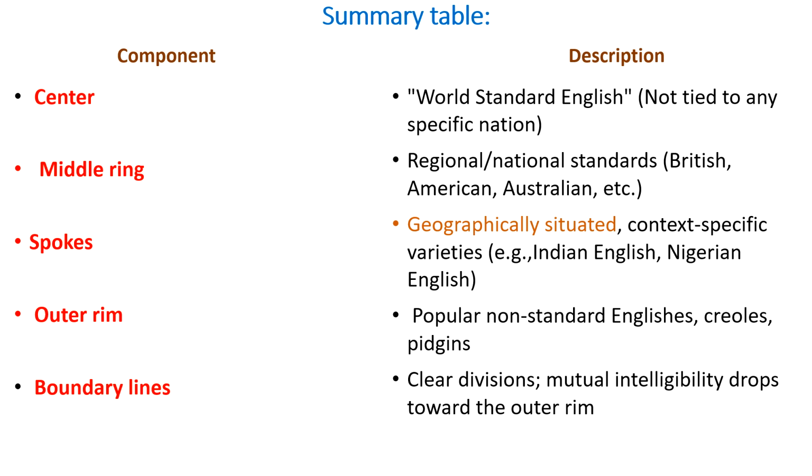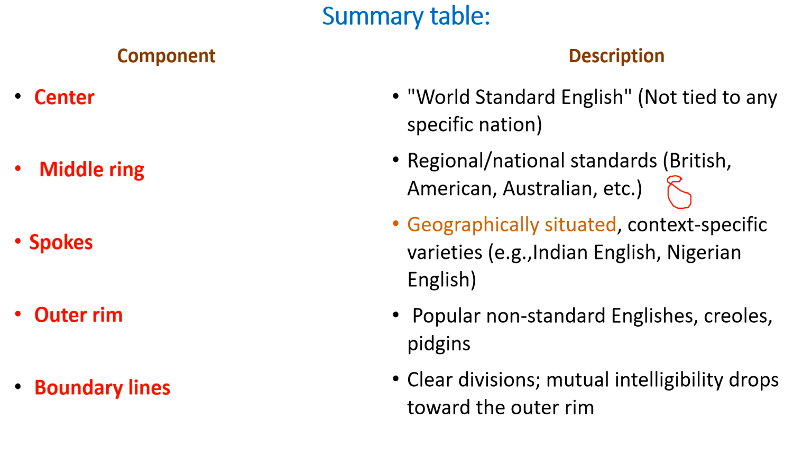So this is a summary of MacArthur's circle of world Englishes. In the center, we see WSE. This center is not attached to any specific nation, and it doesn't mention any nation. It's an idealized and standard written English. So that's world standard English. We do not see any nation in the center. And next, the middle ring. In the middle ring, MacArthur put national standards, for example, British, American, Australian, Canadian, and Caribbean. We see 8 varieties in this middle ring.